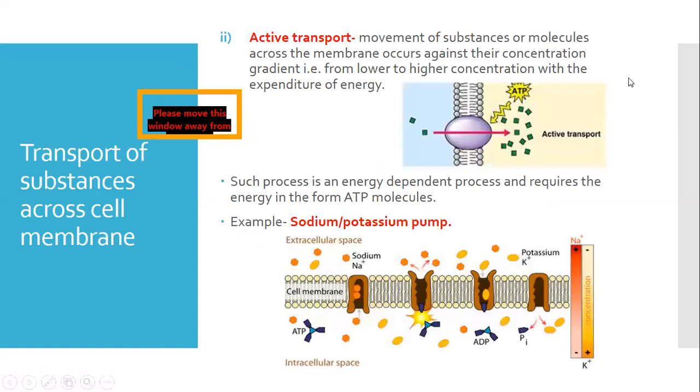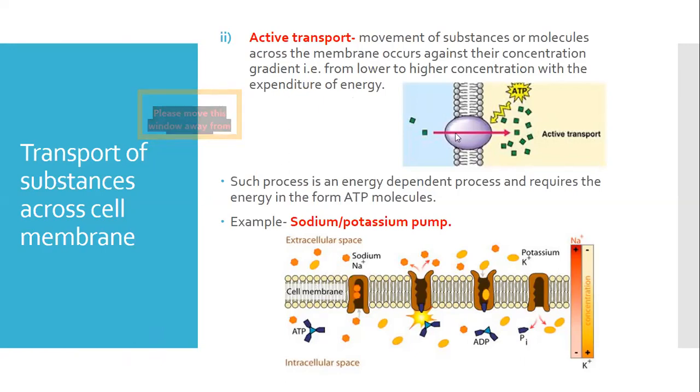Now the active transport. Here the movement of substances or molecules occurs across the membrane against the concentration gradient, that is, from low to higher concentration, and for this you require the expenditure of energy. And in what form is the energy supplied? Can anyone write in the chat box in what form this energy is supplied? Please write in the chat box. Yes, it is the ATP. Yes, it is the ATP molecules. In this form only, the energy is supplied.